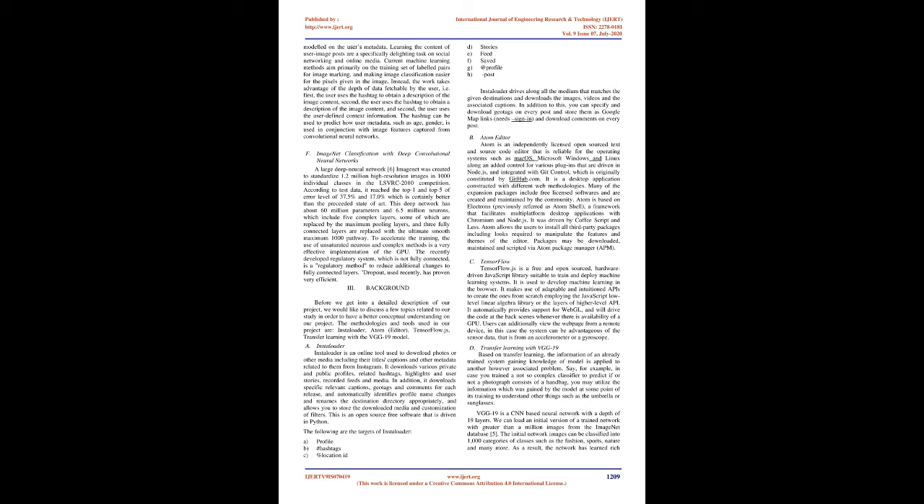Current machine learning methods aim primarily on the training set of labeled pairs for image marking, making image classification easier for the pixels given in the image. Instead, the work takes advantage of the depth of data fetchable by the user: first, the user uses the hashtag to obtain a description of the image content, and second, the user-defined context information. The hashtag can be used to predict how user metadata, such as age and gender, is used in conjunction with image features captured from convolutional neural networks.